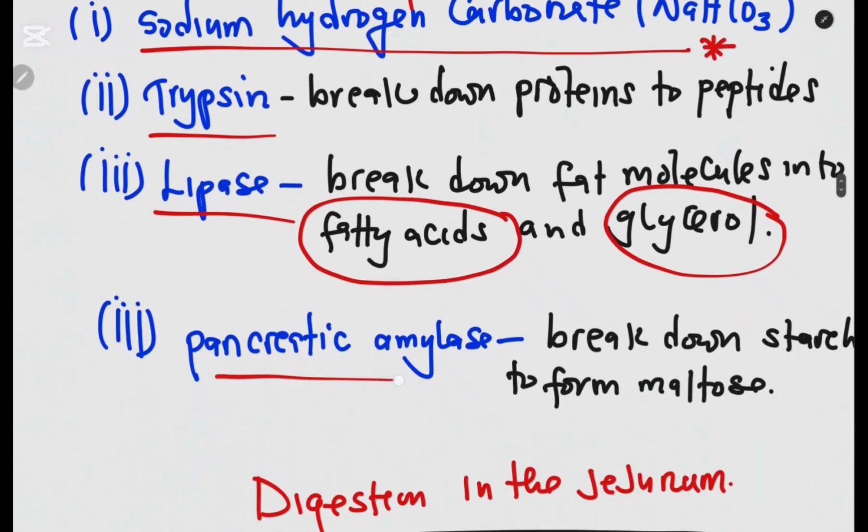Then we have pancreatic amylase. Remember where we are coming from. In the mouth you find salivary amylase, called that because it is found in the saliva. Otherwise, the enzyme is called amylase. Here, pancreatic amylase means it is produced in the pancreas, but the function still remains the same, that is to break down starch into maltose. So that is mainly what happens in digestion in the duodenum.